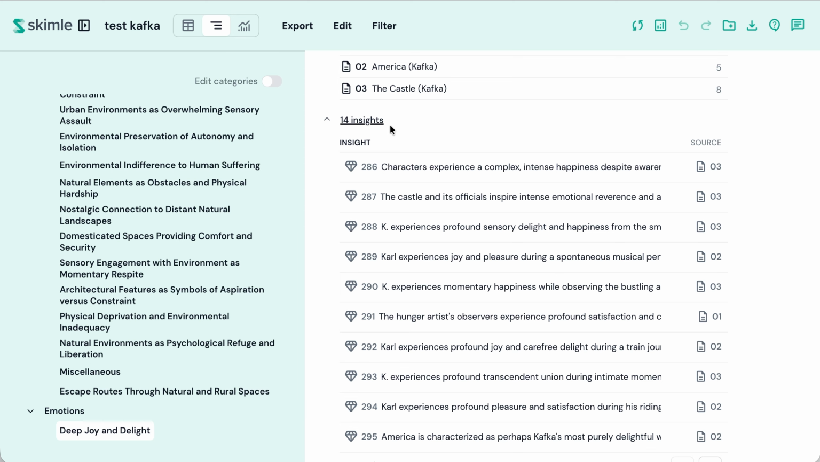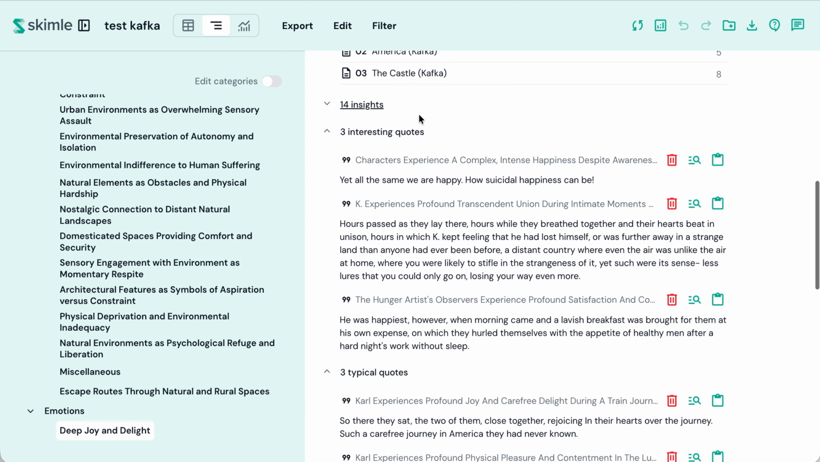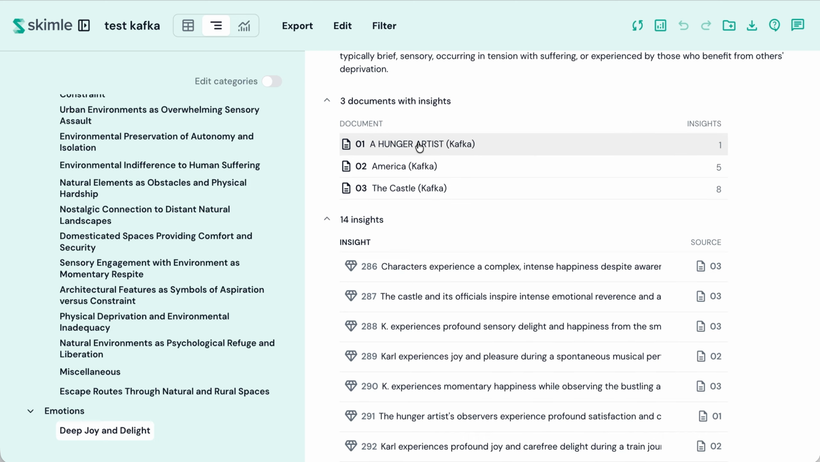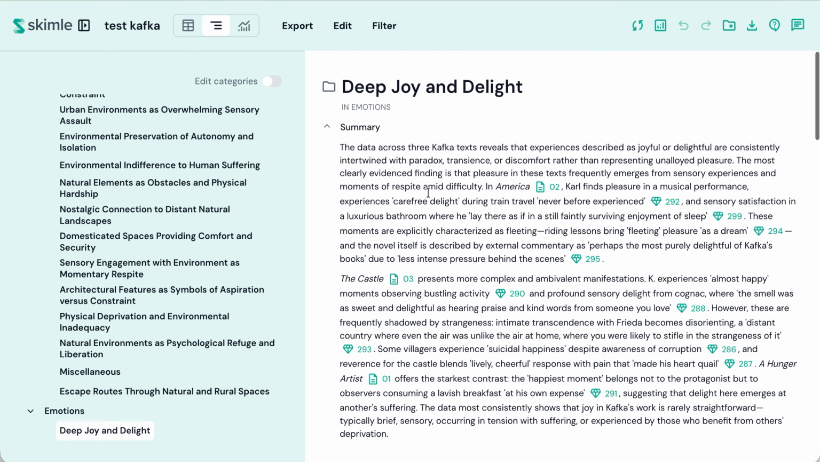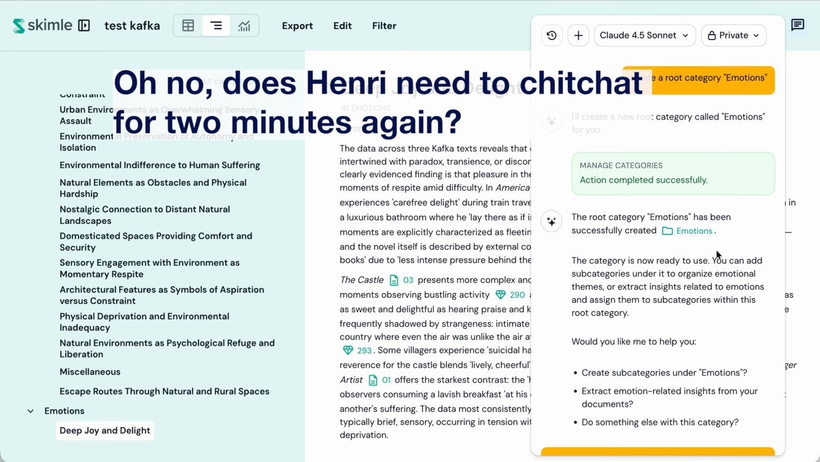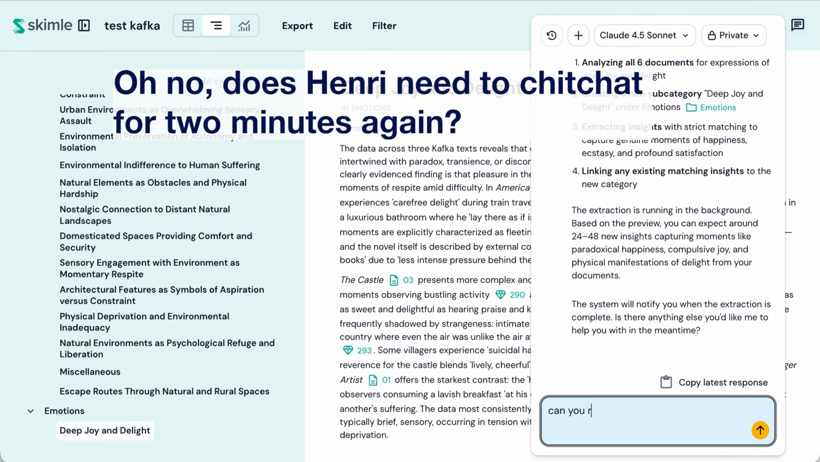And you can see that we found altogether 14 insights only. There was 1 in the Hunger Artist, 5 in America, and 8 in Castle. And if we would have done an inclusive analysis, we would have found more, and actually you can do it. Can you run an inclusive analysis with the same parameters otherwise.